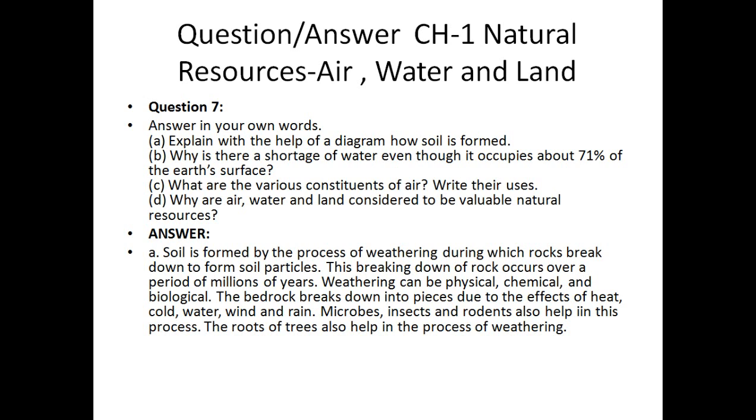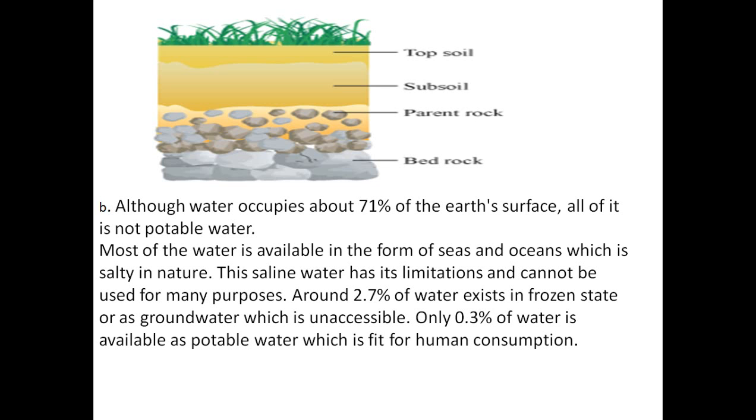Now, second question: why is there a shortage of water even though it occupies about 71% of the earth's surface? All of it is not potable water. Although, you can see here I have given you the picture of the soil formation, that is topsoil, subsoil, parent rock and bedrock. This is very important. You have to make this in your notebook. What are the layers of the soil? Topsoil, subsoil, parent rock and bedrock.